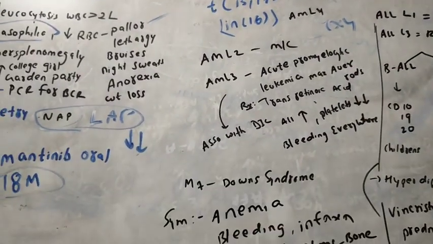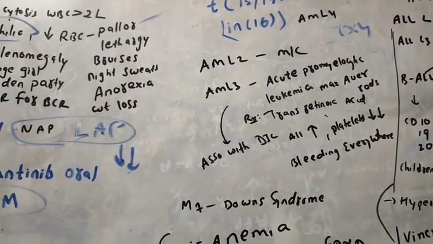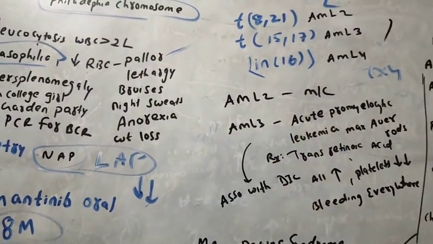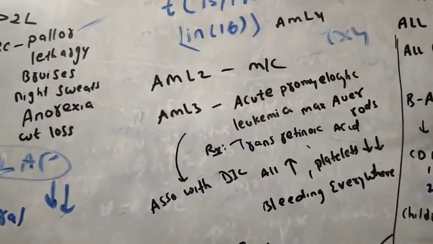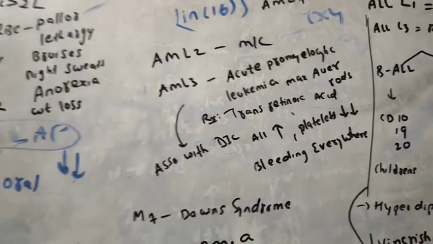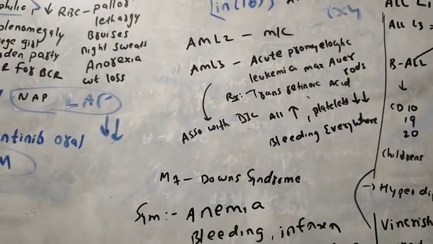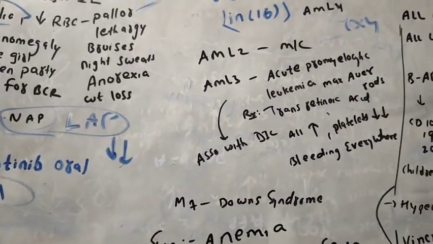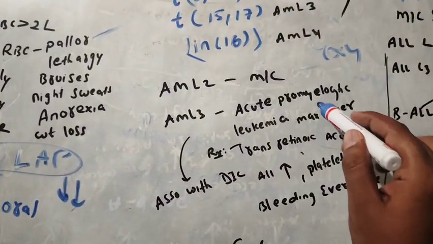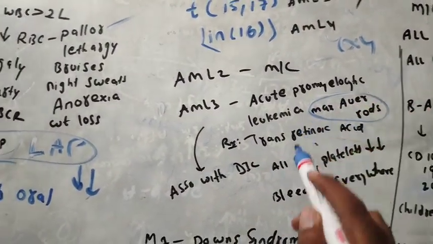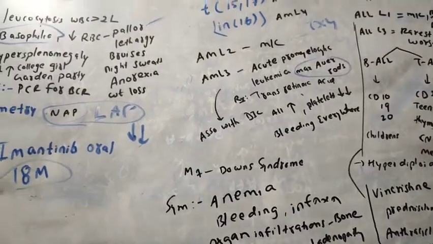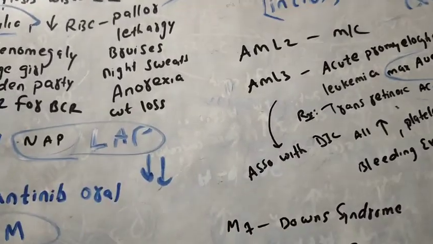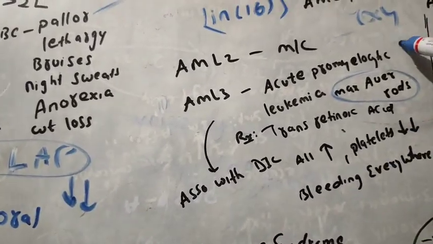Coming to AML type 3, this is where the important questions are asked. AML3 is called acute promyelocytic leukemia, which has the maximum Auer rods. Auer rods are not seen in lymphoblasts. Auer rods are seen only in myeloblast cells.